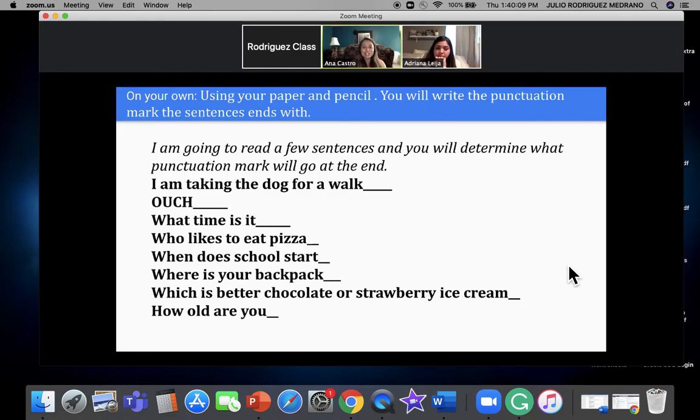On your own, using your paper and pencil, you'll write the punctuation mark the sentence ends with. I'm going to read a few sentences and you will determine the punctuation mark that goes at the end of the sentence. The first sentence says, I'm taking the dog for a walk. Would you end that with a question mark? No. A period. Great job.